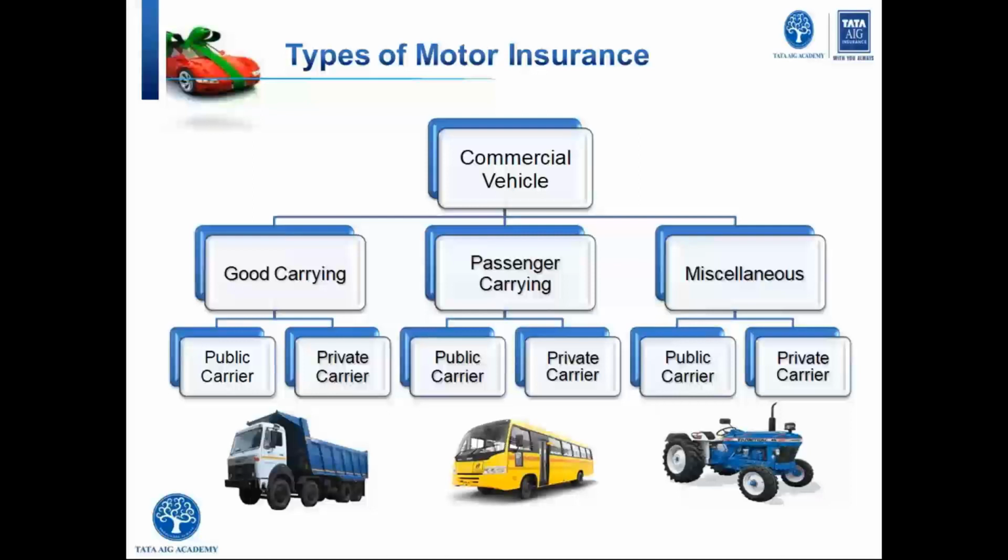So basically commercial vehicles on Indian motor tariff kind of thing. And in terms of rating purpose, we have goods carrying vehicle, passenger carrying vehicle, and miscellaneous vehicle. Again, coming to goods carrying vehicle, we have public carrier and we have private carrier. Even for passenger carrying and miscellaneous, these three categories are again subcategorized into public carrier and private carrier. Now, what do you mean by public carrier and private carrier?